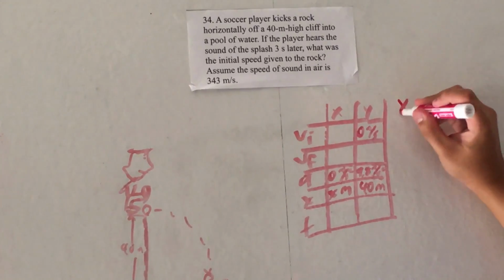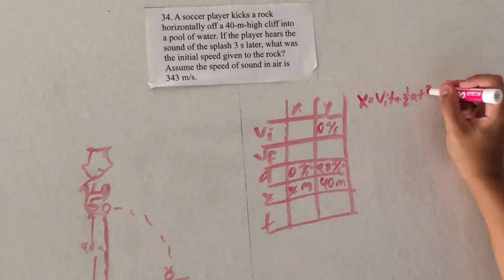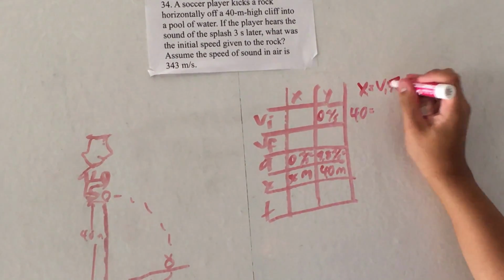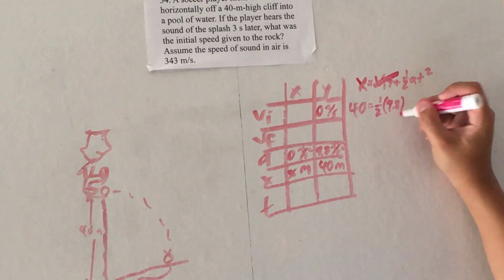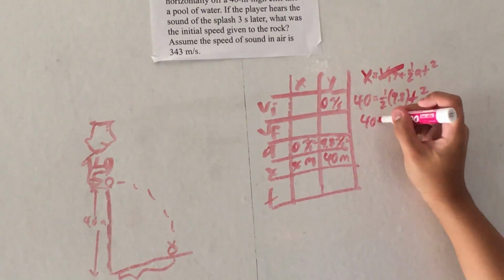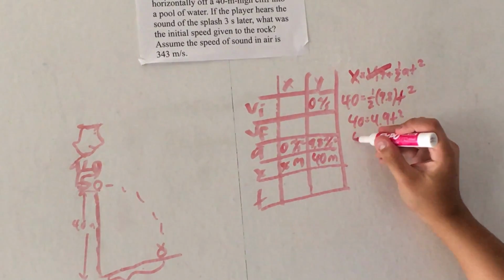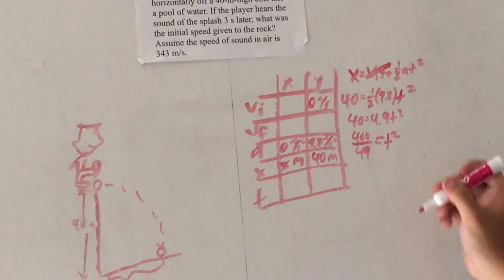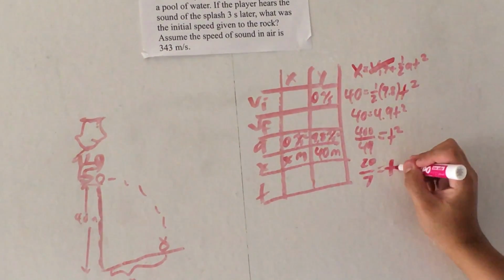So all we do is take x equals VIT plus half AT squared. We start filling in our values. Since VI equals 0, we can just cross this out. Half A equals 9.8 T squared, so this roughly equals 40 equals 4.9 T squared. If we divide both sides by 4.9, we get 400 divided by 49 equals T squared. And if we square root both sides, we get 20 divided by 7 equals T.